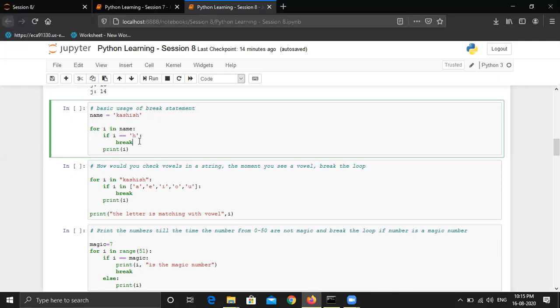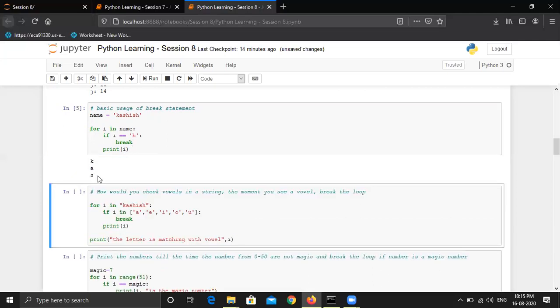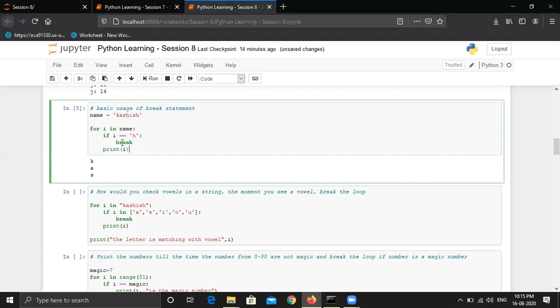Let's just verify. You can see k, a, s are printed and it stopped at the h position. It has stopped the execution. So this functionality was not there in the previous session because we didn't have anything to stop the execution based on some condition or any other parameter that we used. So this was again the basic example of using the break statement.